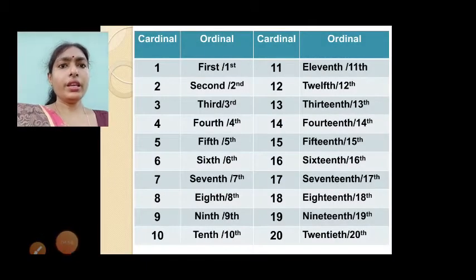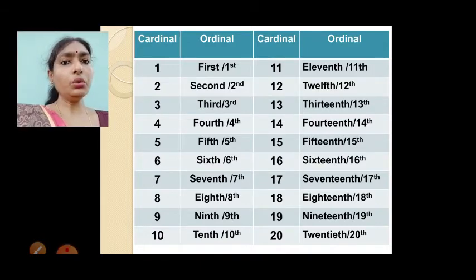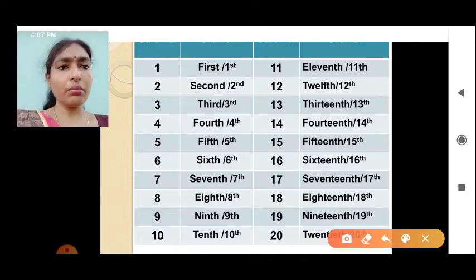So here, you write number 1 with ST. For second, 2 with ND. Then 3, third, 3 with RD. For fourth, 4 with TH, 5 with TH. You can observe here this ST, then ND, then RD, then TH.